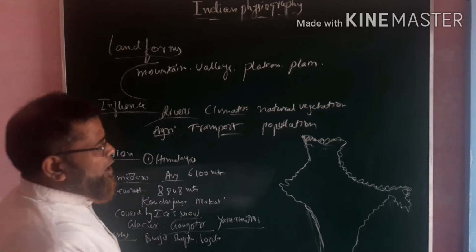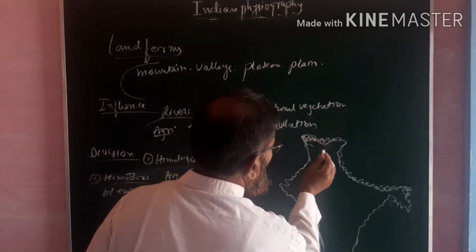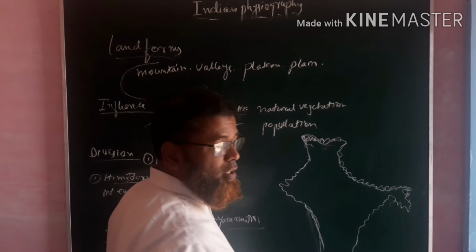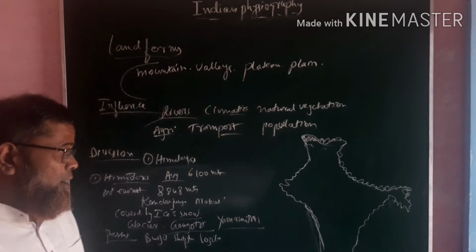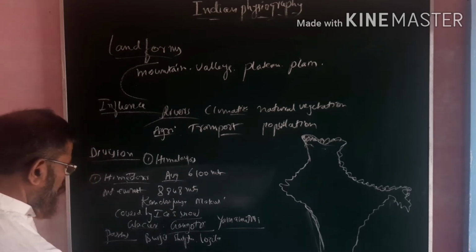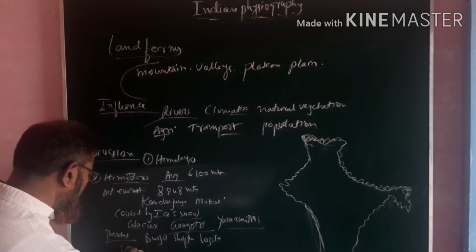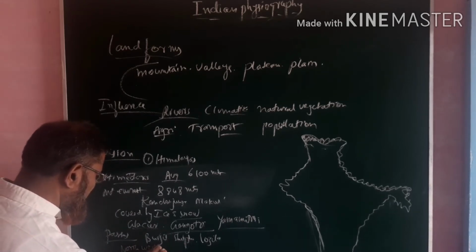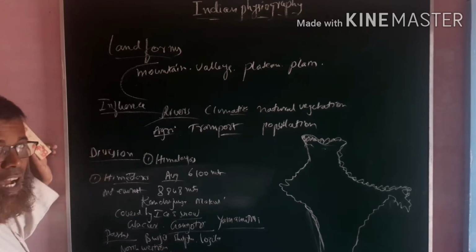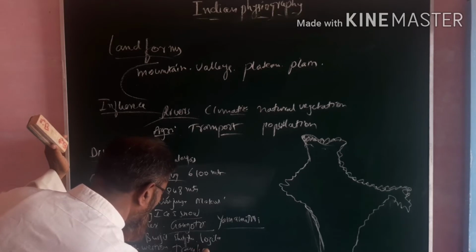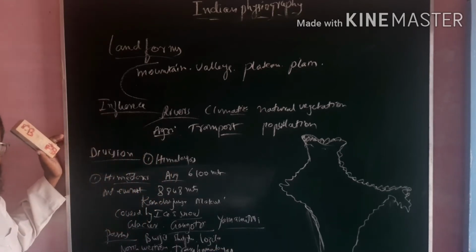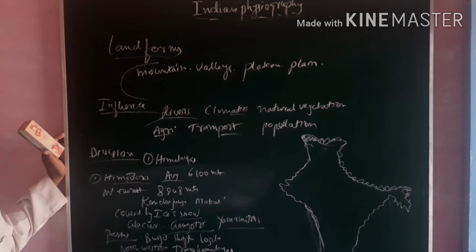Here, the northwestern part of the Himalayas is called the Trans Himalayas. Very important, you have to remember: the northwestern Himalayas are called the Trans Himalayas. It has the highest peak of India, because Mount Everest is not in India, but it is the highest peak of the world.